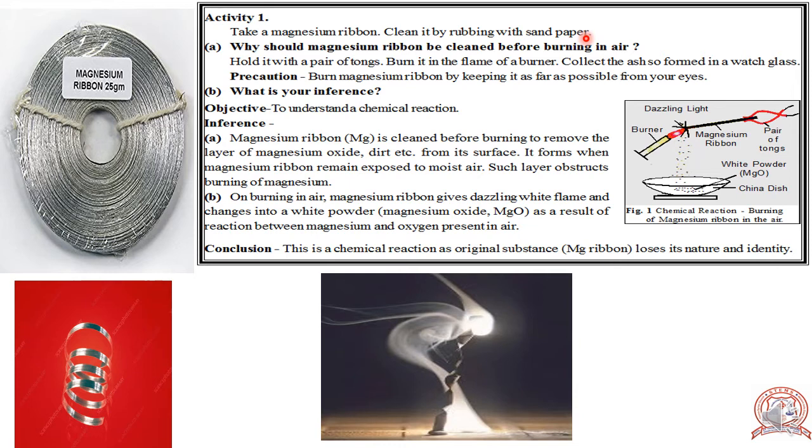Okay, before doing the experiment, we have to clean this magnesium ribbon by rubbing the tip of the magnesium ribbon with sandpaper. Do you know what is magnesium?